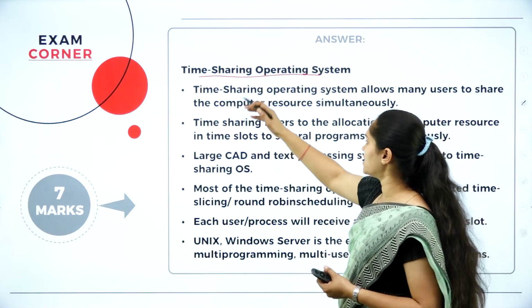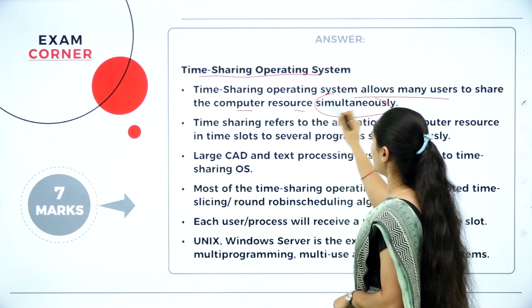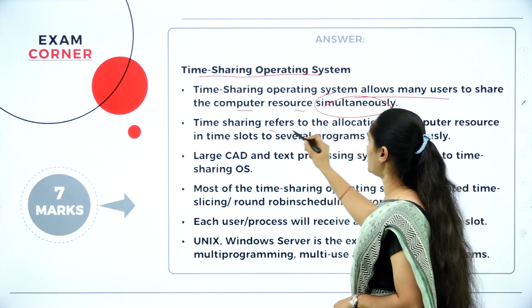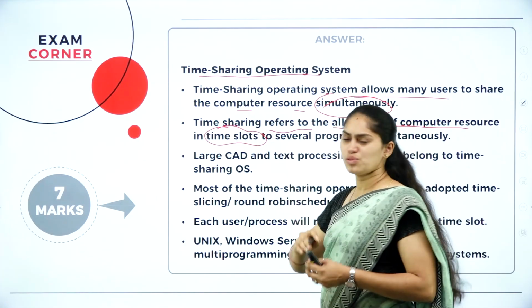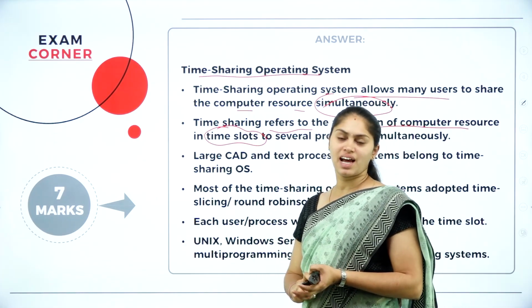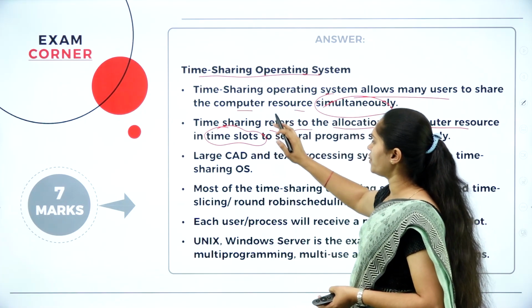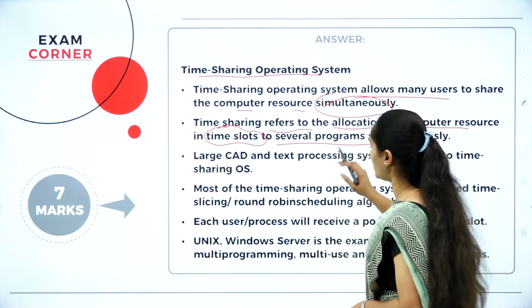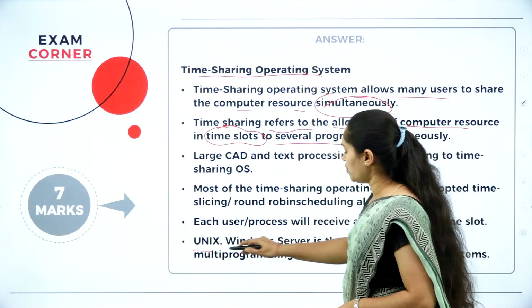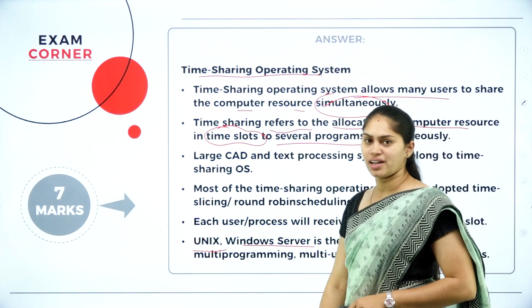As the name indicates, it allows many users to share the computer resource simultaneously, which refers to the allocation of computer resources in time slots. 2 seconds for this user, 5 seconds for that user. Within the time constraint, they are allocating the resources of an operating system to several programs simultaneously. Then we call that what? Time sharing. Unix and Windows are examples for this time sharing operating system.